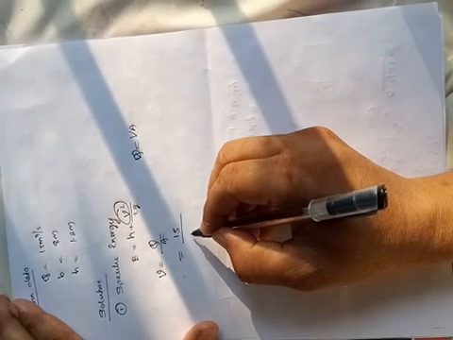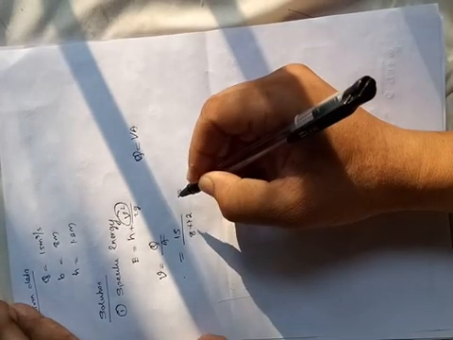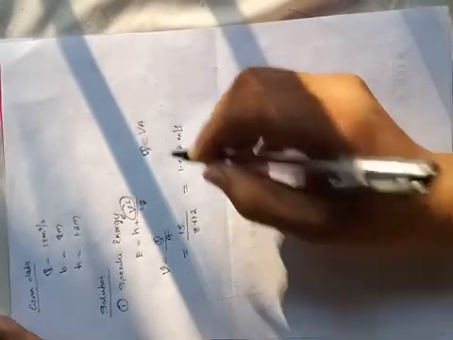Area is equal to 8 into 1.2. So you got the velocity V is equal to 1.562 meter per second.